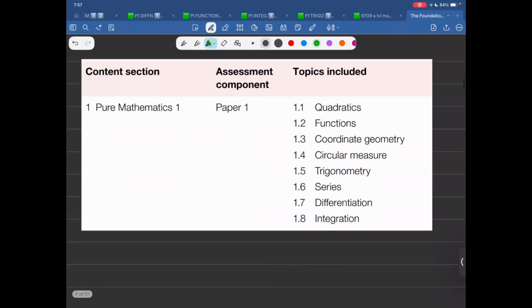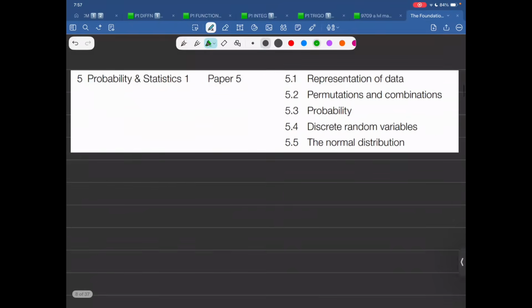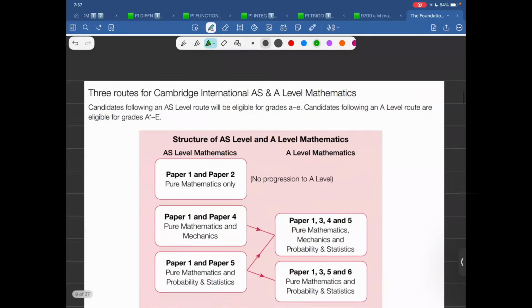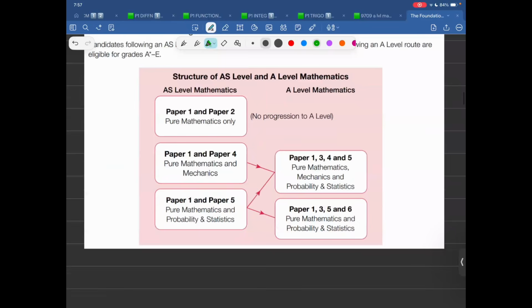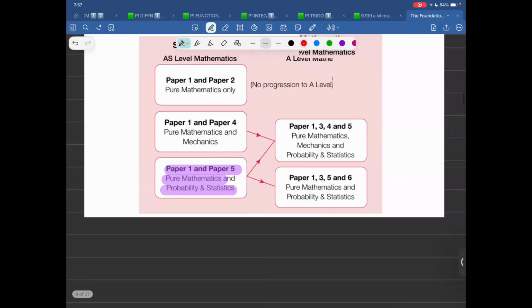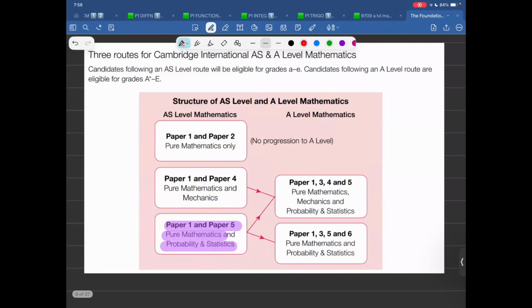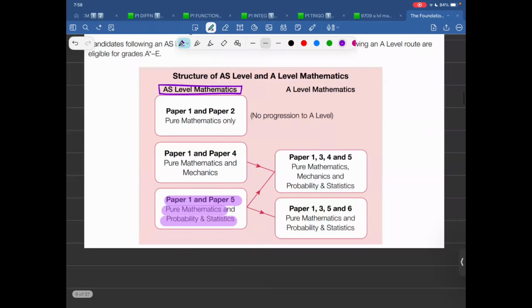So what we do in the first year is that we study paper 1 and paper 5 in the first year. So that is the approach that we will take. Paper 1 and paper 5 in the first year, that is pure mathematics and probability and statistics that we study in the first year. So this is written over here. This is AS level maths. And we'll go into the breakdown on this.